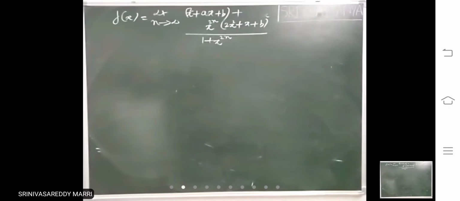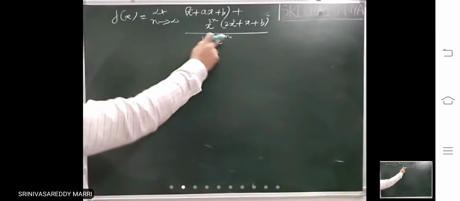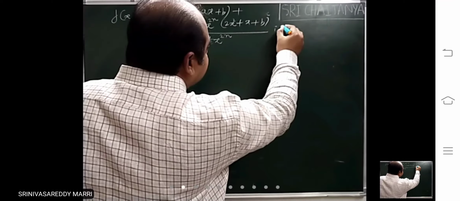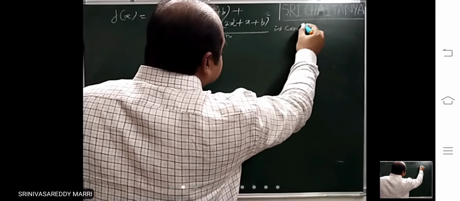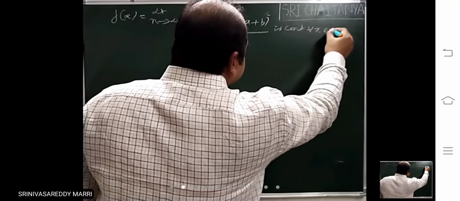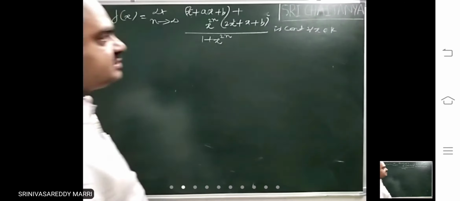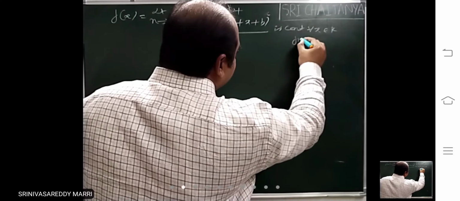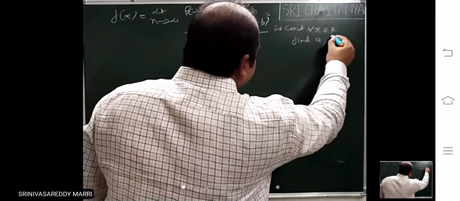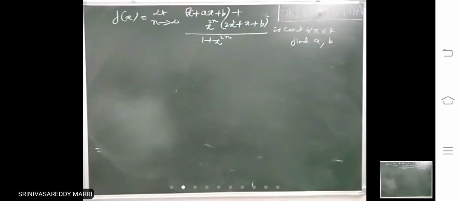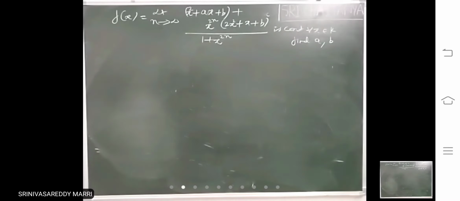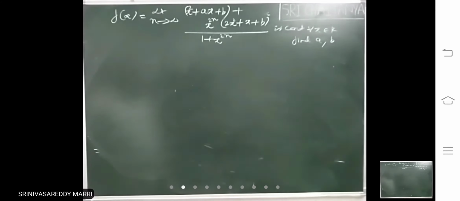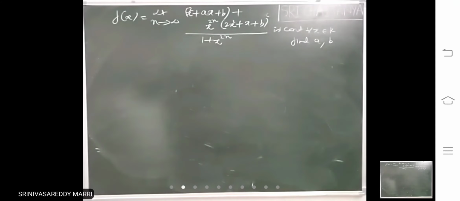The function is defined like this. It is given that this is continuous for all x belongs to R. Find a, b. Look at this question. It is continuous for all x belongs to R. For all x belongs to R, you have to find a and b.